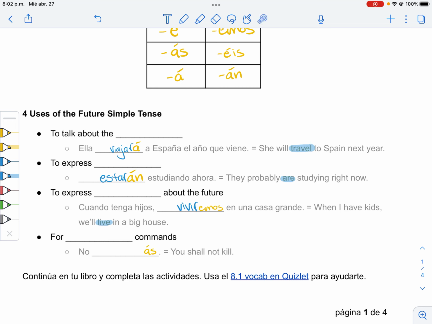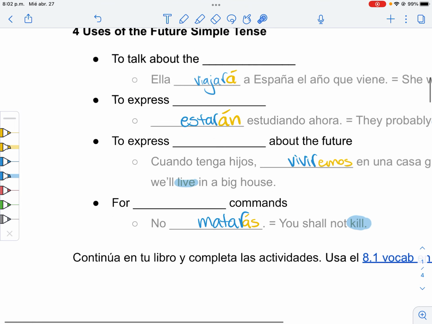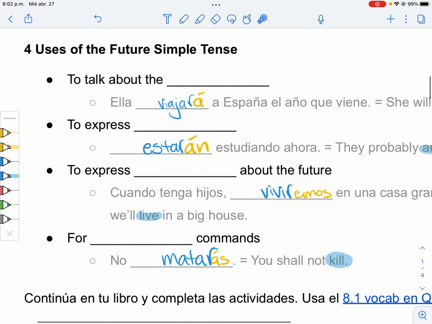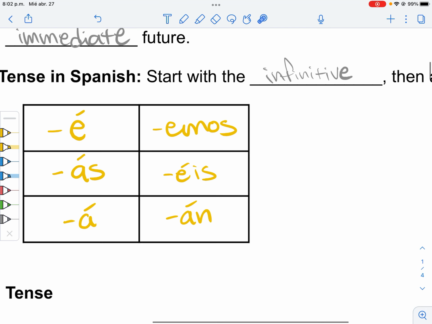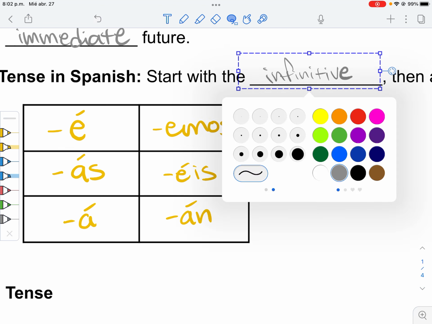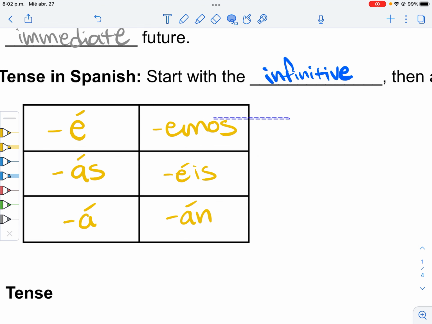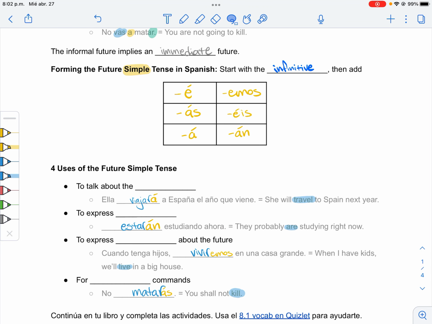Nice. And then finally, kill is matar. It's not enough room. Matar. So you will kill is matarás. In this case, you will not kill: no matarás. Isn't that so straightforward? I love the future tense because literally it's just the infinitive followed by your endings. That's super neato burrito.